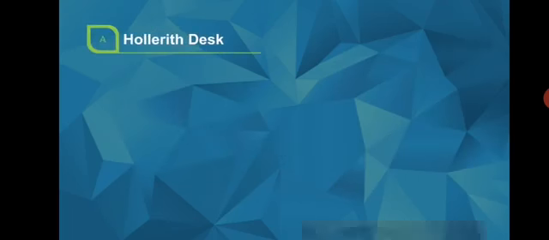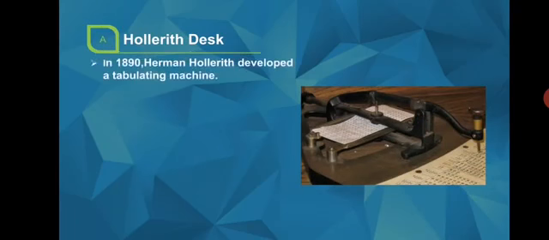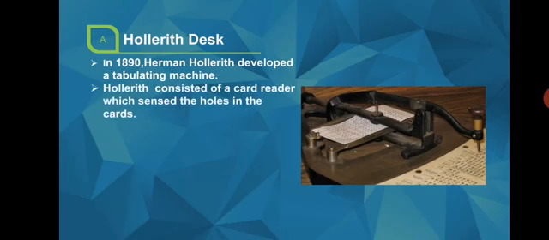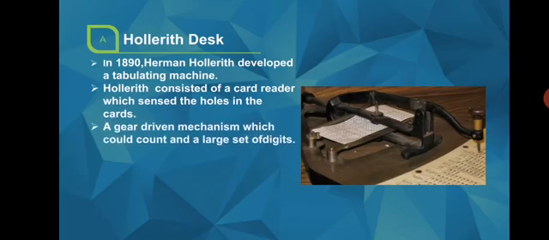Hollerith desk. In 1890, a scientist, Herman Hollerith, developed a tabulating machine. Hollerith's machine consisted of a card reader which sensed the holes in the cards, a gear-driven mechanism which could count, and a large set of dials. Hollerith desks have dial indicators to display the results.